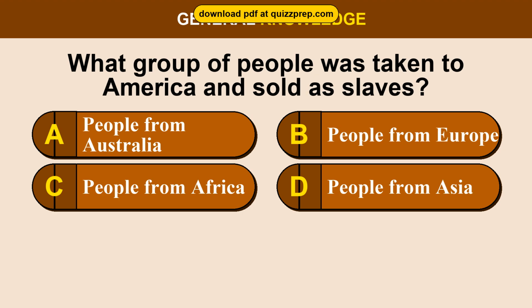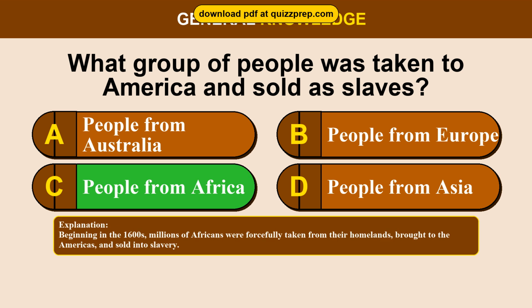What group of people was taken to America and sold as slaves? Option A, people from Australia. Option B, people from Europe. Option C, people from Africa. Option D, people from Asia. The correct answer is option C, people from Africa.